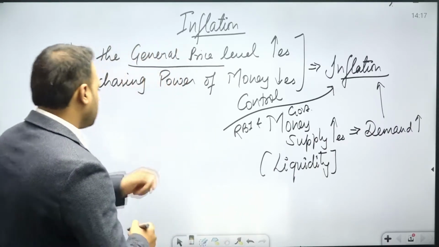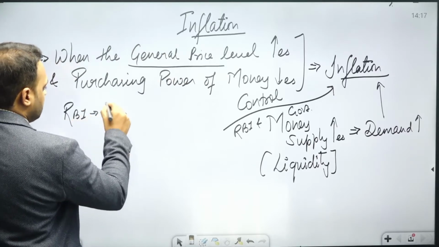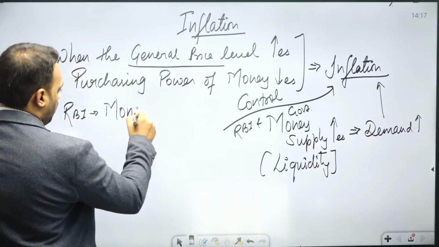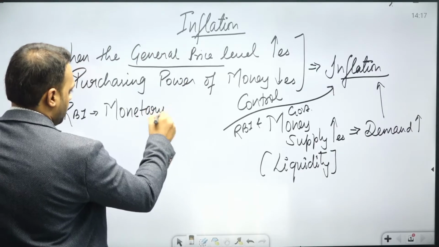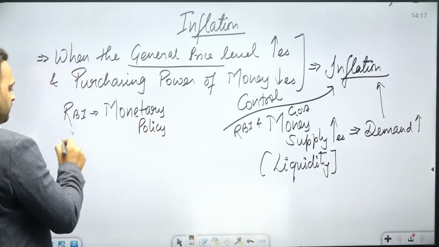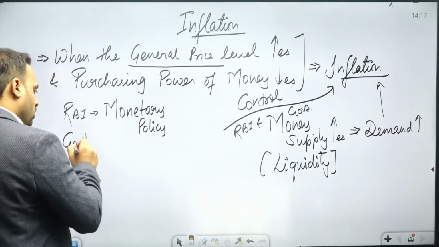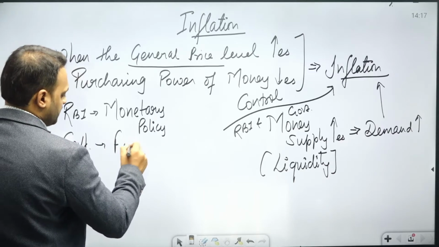When I'm talking about the RBI, so RBI with the help of monetary policy, and I said government also controls it. So government with the help of fiscal policy.